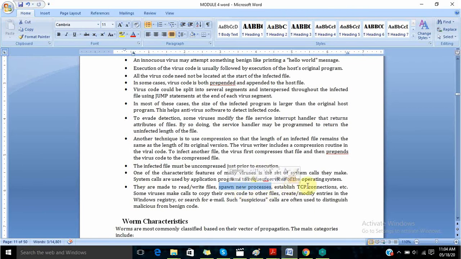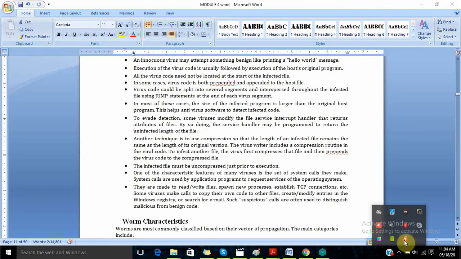It will establish new TCP connections, increasing connections which are unnecessary. Some viruses make copies of their own code to other files, which is once again unnecessary. Some will create or modify entries in the registry, or search for an email. So there are a lot of things which a virus will do to affect.